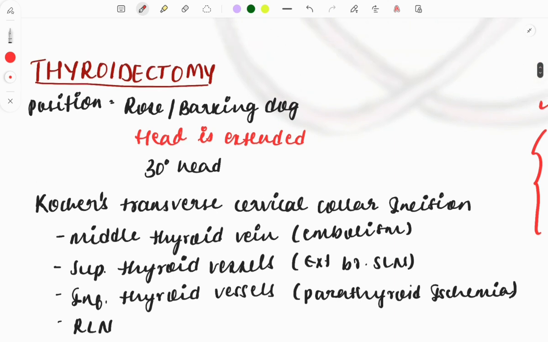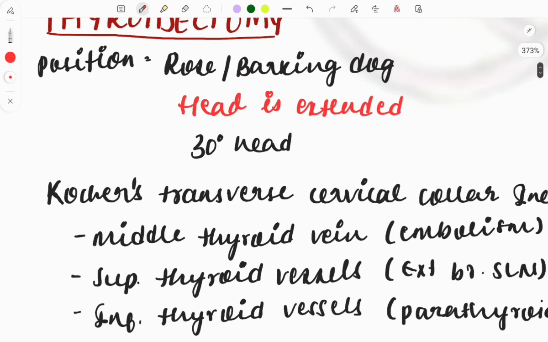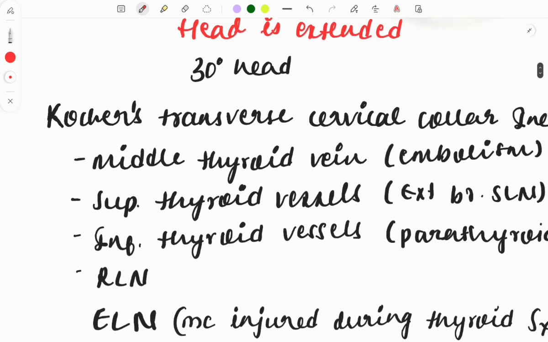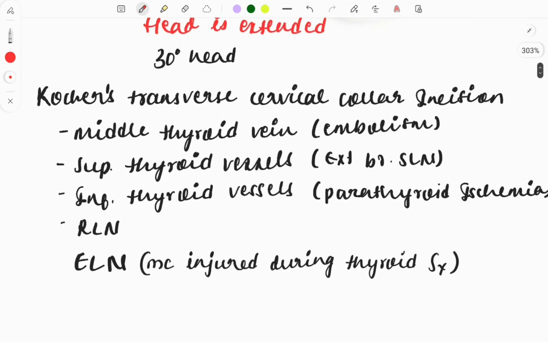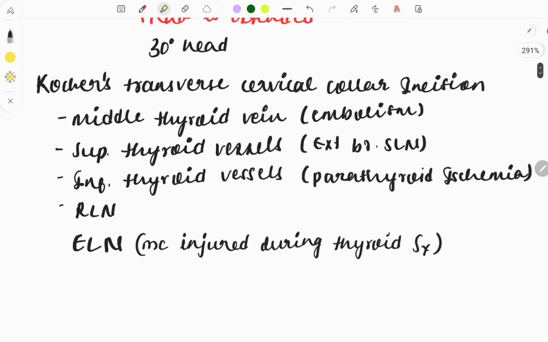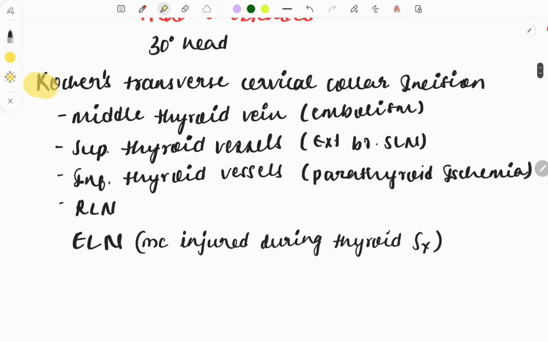Okay, so how is thyroidectomy done? The position is the Rose or barking dog position. The head is extended at 30 degrees, and this is the incision given. The name is Kocher, the surgeon who did this incision, and it is named after him: Kocher's transverse cervical collar incision. A question can be asked on this.